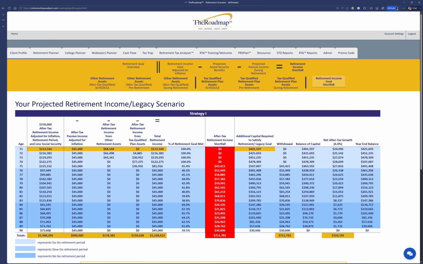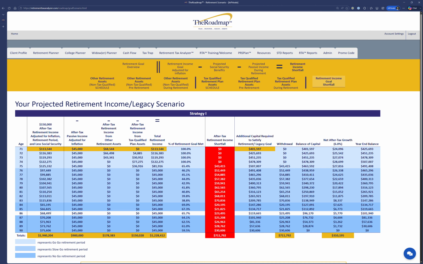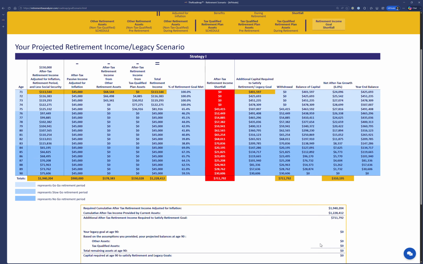So this is already paid down by Social Security by the time we see it in this column, and here's the pay down from passive income, annual passive income, $45,000, and we have a couple of payouts from these assets right here. So this allows you to kind of balance that all out and see the end result at the end.